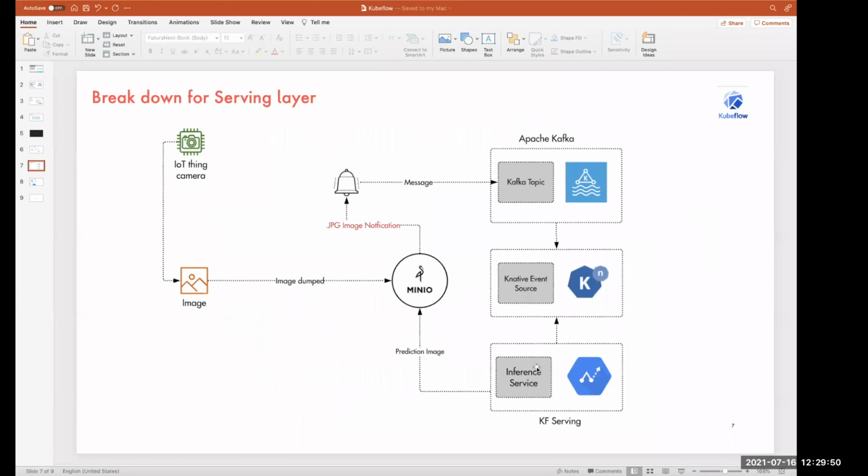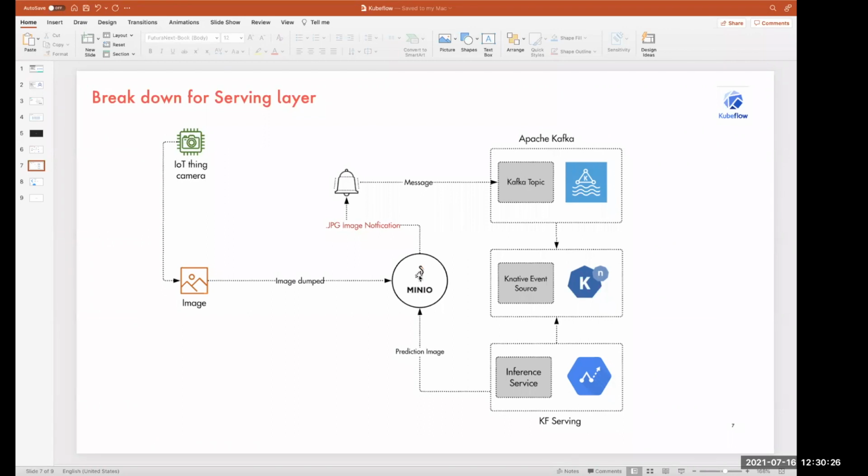Now let's break down the serving layer. Let's imagine an IoT camera is taking a snapshot of images. How will it work? Once the image is dumped, it will come into Minio. Let's say I have created a bucket and one image came in for classification, say a dog or cat. Now the image came into that particular Minio bucket. It will notify a message into the Kafka topic. Now the Kafka topic will trigger, and we connect to the Kafka topic in Kubernetes and Kubeflow with our driver node, right?